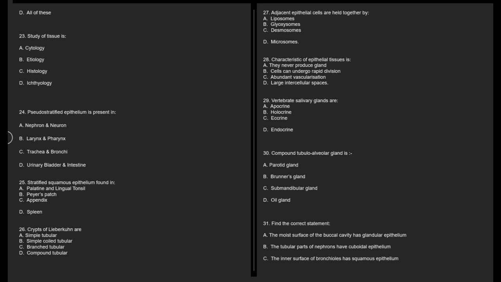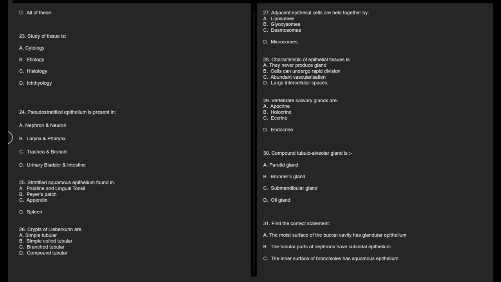27. Adjacent epithelial cells are held together by A. Liposomes, B. Glyoxysomes, C. Desmosomes, D. Microsomes. 28. Characteristic of epithelial tissues is A. They never produce gland, B. Cells can undergo rapid division, C. Abundant vascularization, D. Large intercellular spaces.